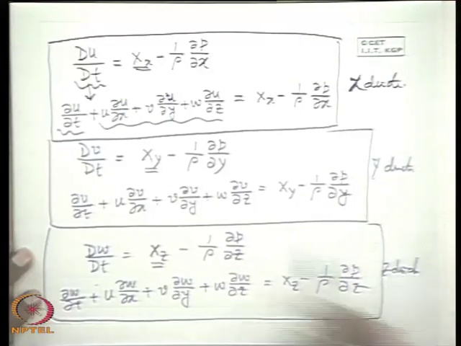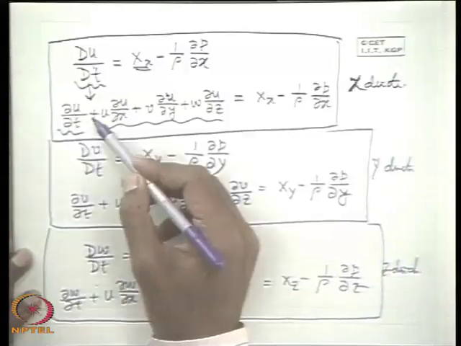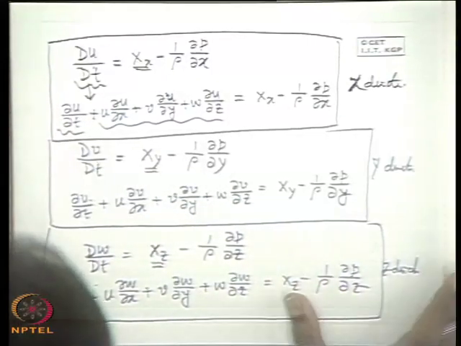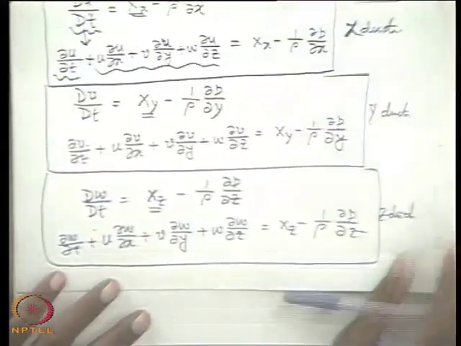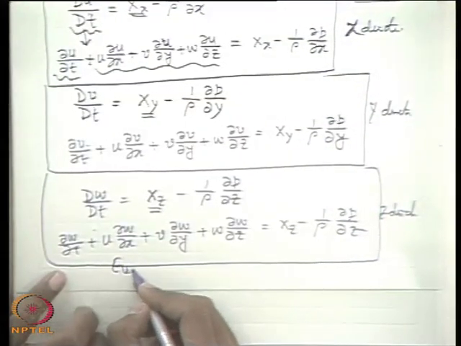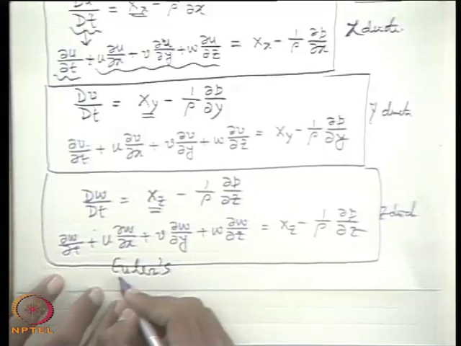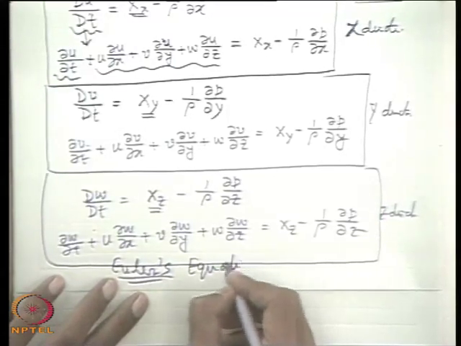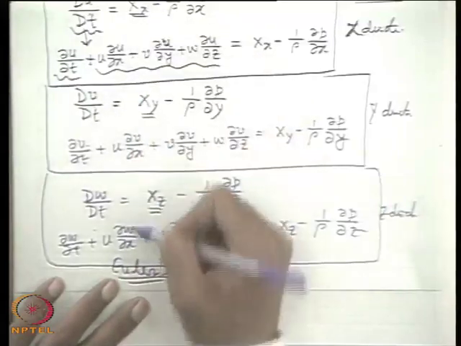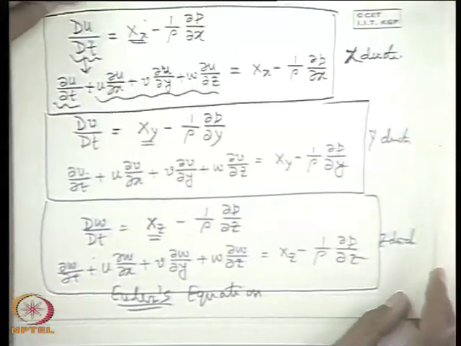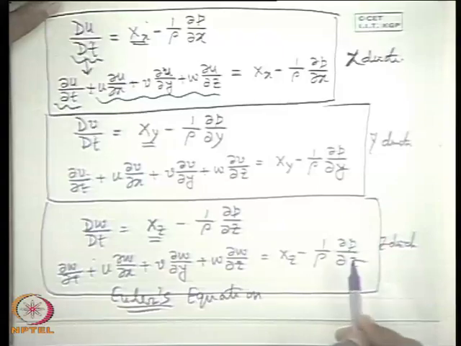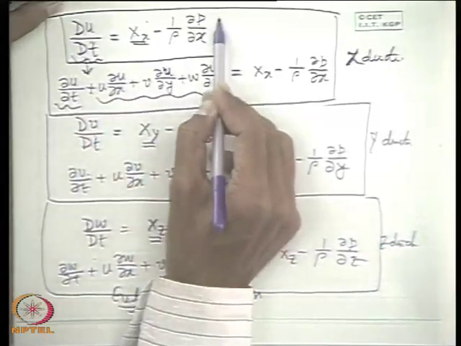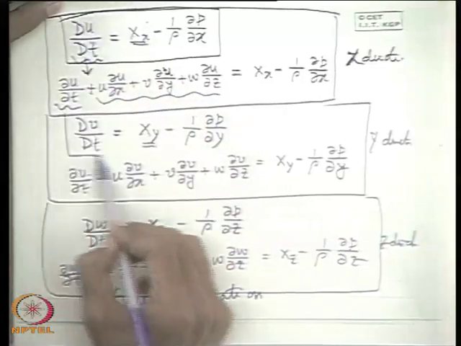So this is the x direction equation of motion, and the y direction and z direction, and these three sets of equations, this and this, or this and this, constitute Euler's equations. Euler, E-U-L-E-R, the big scientist. Euler's equations are the equations of motion for the flow of an ideal fluid. That means it is the conservation of momentum for the flow of an ideal fluid.